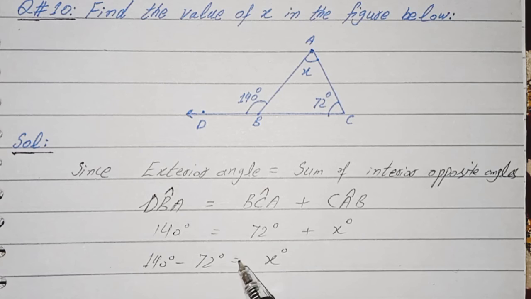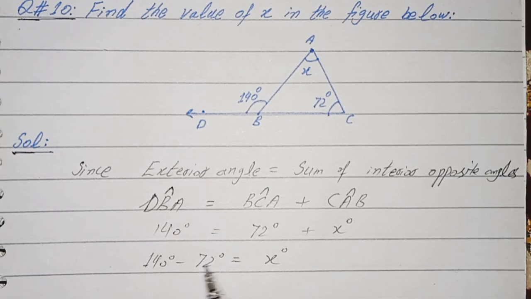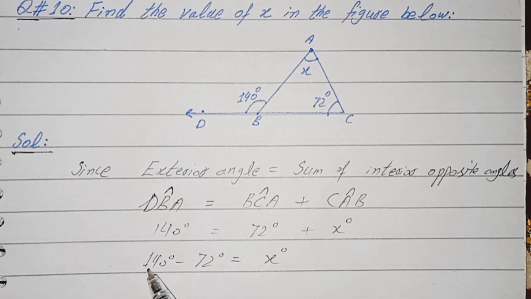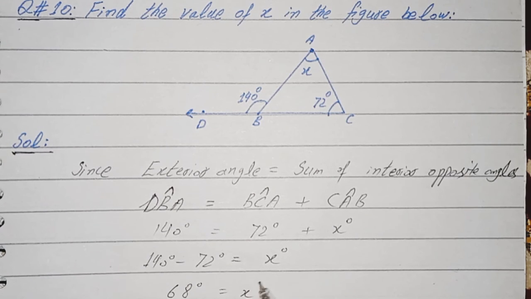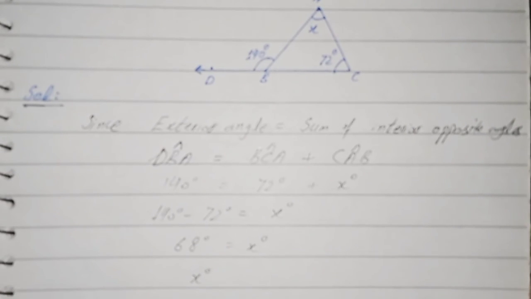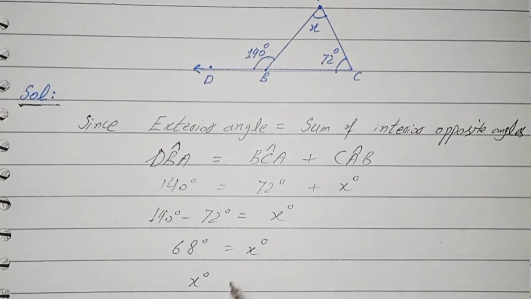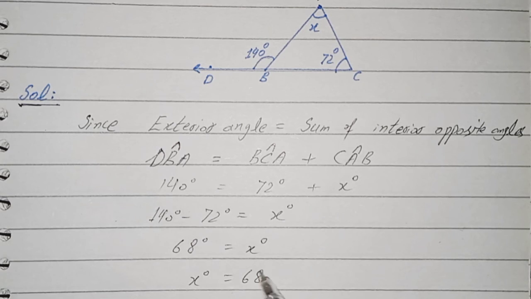X is remaining. 72 subtracted from 140 will be equal to 68 degrees. So the required angle is 68 degrees.